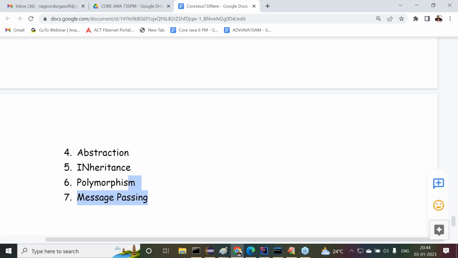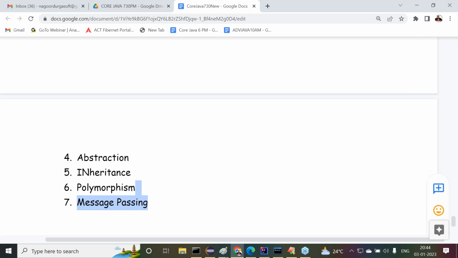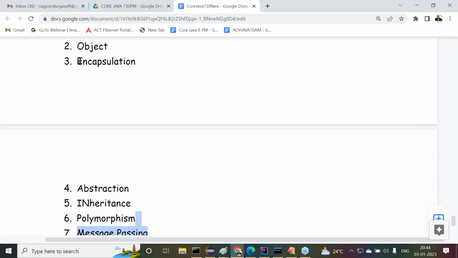Most people do not recognize the 7th one as an object-oriented feature, but it is also one of the features. Everybody thinks about only 4 features: encapsulation, abstraction, inheritance, and polymorphism.